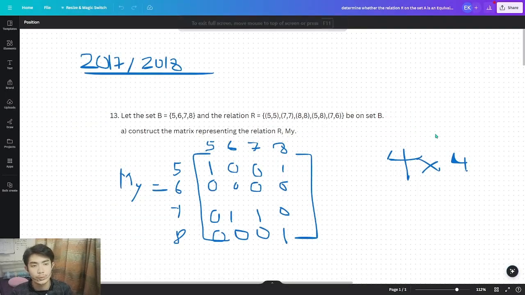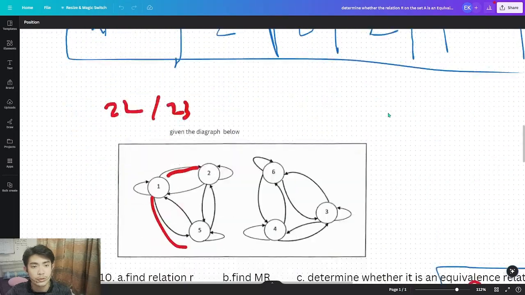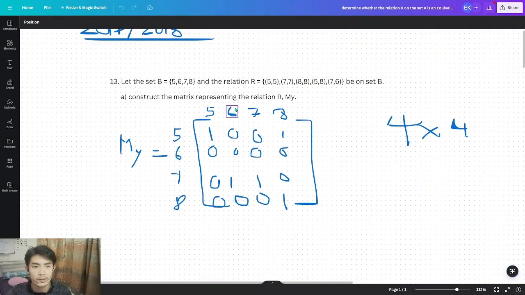We're going to look into the final examination papers of STQM2103 Discrete Structure. There are two sets of questions I prepared here, one from 2017 and another from 2022-2023. According to question 13, let B be the set {5, 6, 7, 8} and relation R equal to {(5,5), (7,7), (8,8), (5,8), (7,6)} on set B.